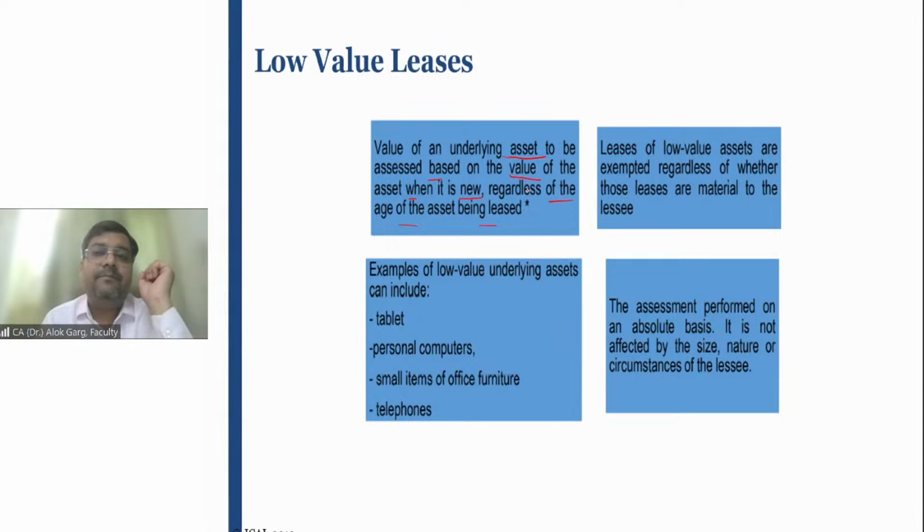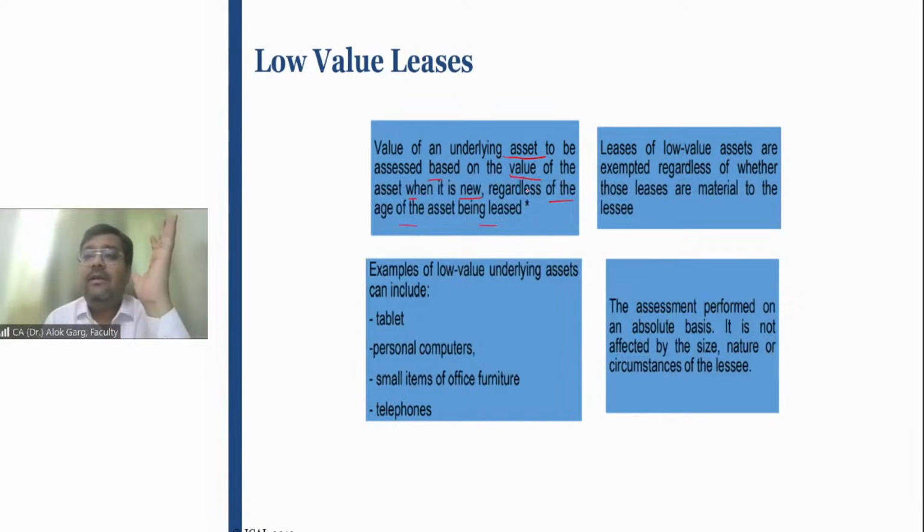For example, in my company, I have taken an HP XYZ1010 printer on lease, and it is a 5-year-old printer. I'll go online and check the price of the HP XYZ1010 printer as of now. The price is 10,000 rupees. So I have to consider the price of the new asset while considering whether it is a low value or not, right?